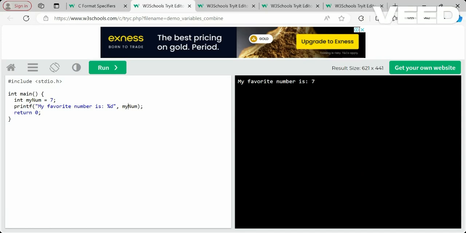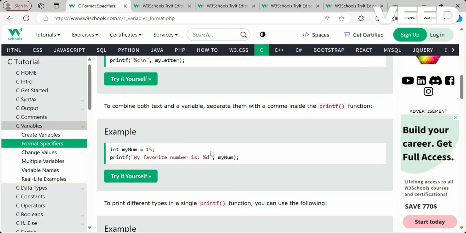For example, why do we use variables? If you want to use the same number at different places, like my favorite number is 7, and other things, you can write many statements, but when you print my number, the 7 value will be replaced in that placeholder. So there's no need to mention 7 every time. This is how variables are replaced. It's just like a name assigned to particular data. When you call that name, the data will come into that place.